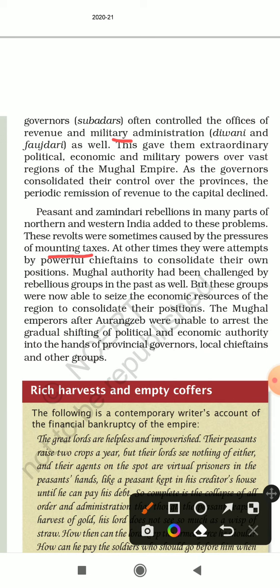Mughal authority had been challenged by rebellious groups in the past as well, but these groups were now able to seize the economic resources of the region to consolidate their position. The Mughal emperors, after Aurangzeb, were unable to arrest the gradual shifting of political and economic authority into the hands of provincial governors, local chieftains, and others.